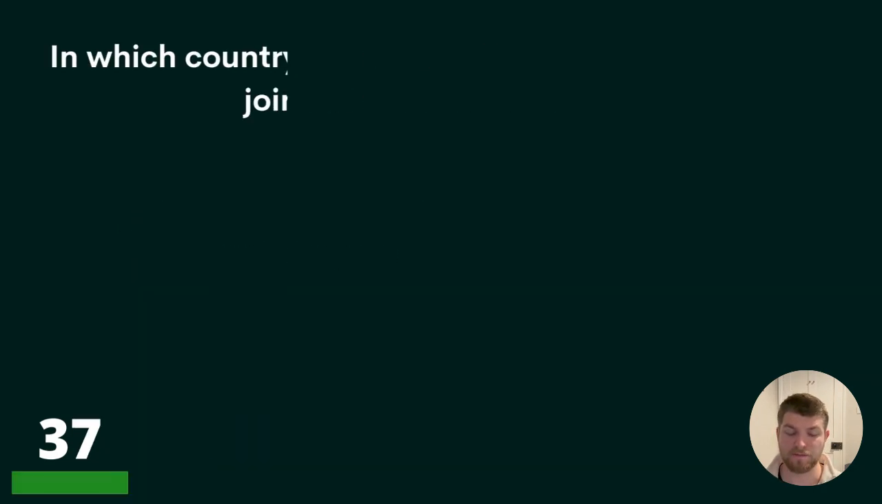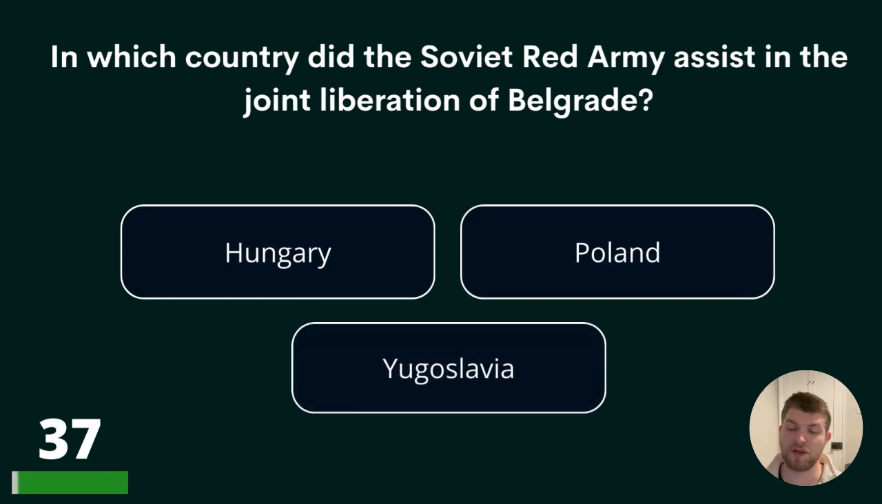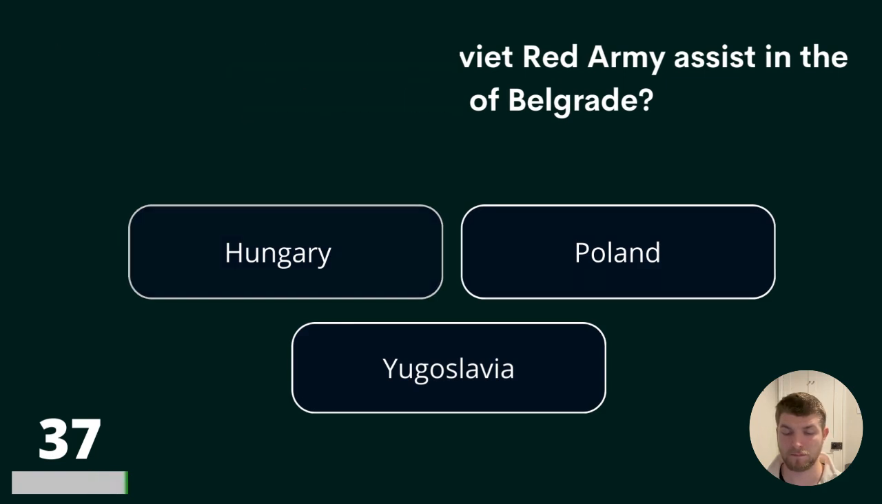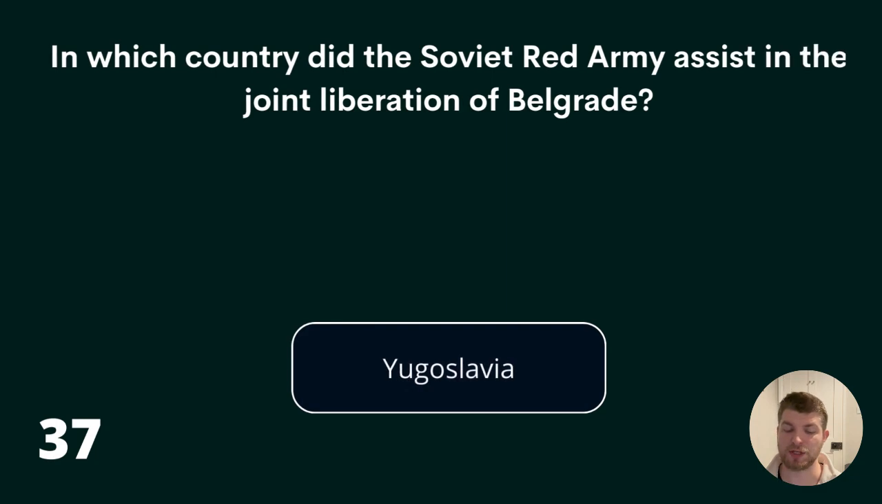Question 37. In which country did the Soviet Red Army assist in the joint liberation of Belgrade? Hungary, Poland, or Yugoslavia? The answer is Yugoslavia.